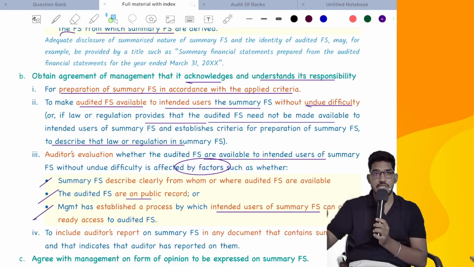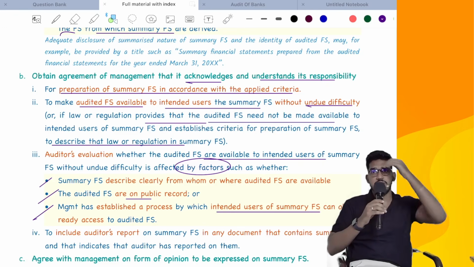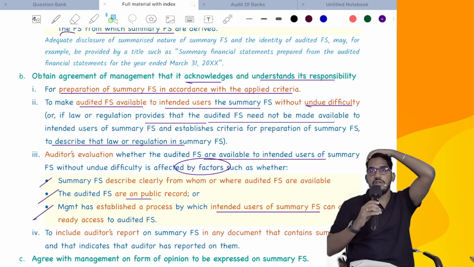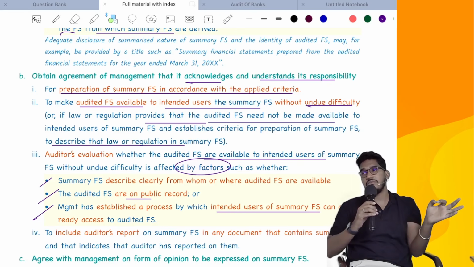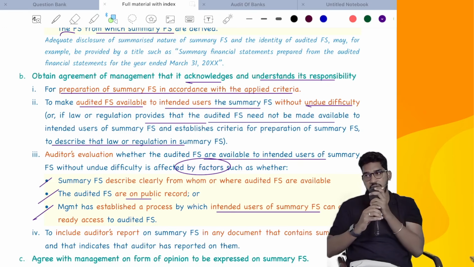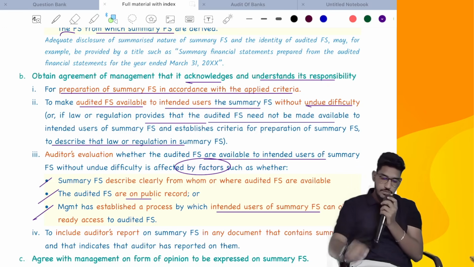They should have set one easy process, which if a person follows, he will get access to the complete financial statements. So the auditor will evaluate these factors and form a judgment whether these complete financial statements are made available to the users of summary financial statements without any undue difficulty. First you will get the confirmation from the management, and you will try to cross verify like this also.